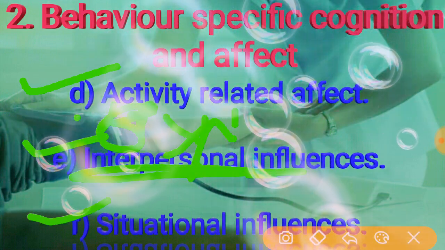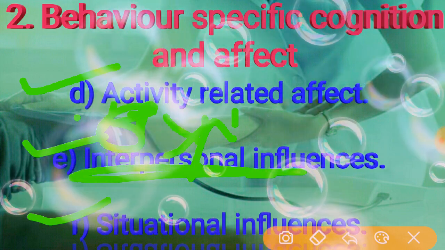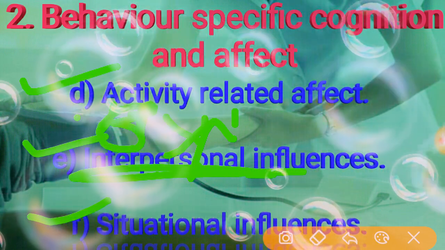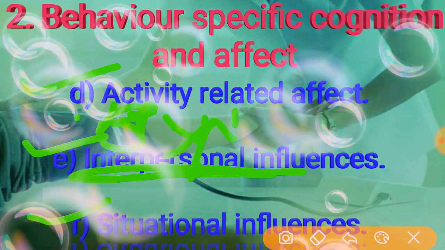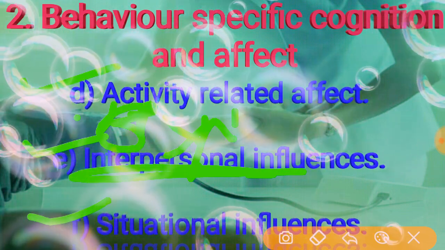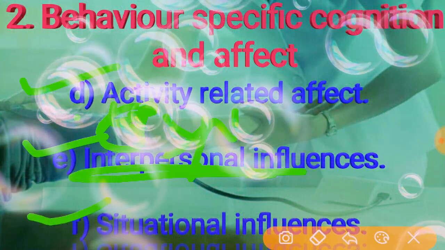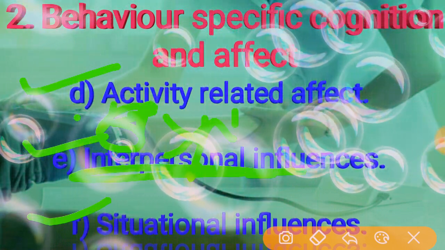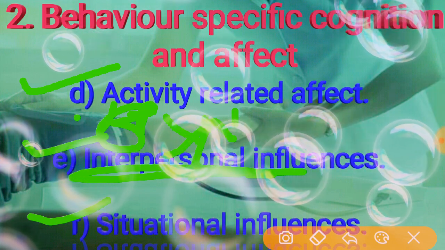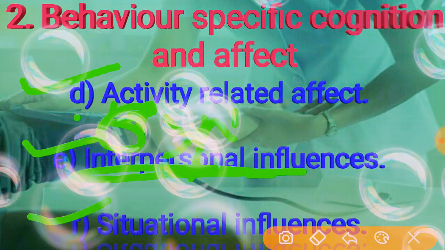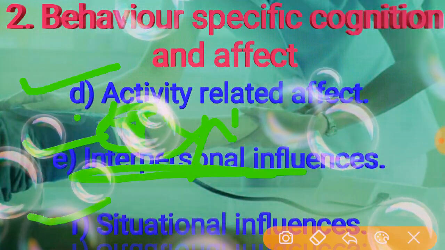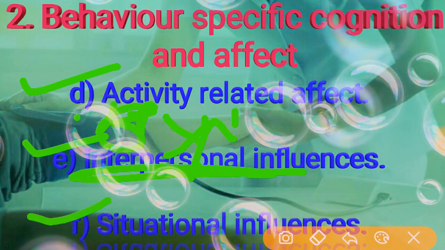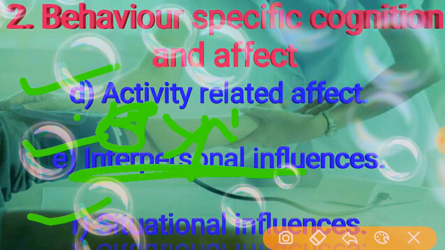Then the next one is situational influences. Sometimes a situation changes the person in a positive direction, and sometimes in a negative direction. Situational influences directly and indirectly influence health-promoting behavior, including perception of available options, demand characteristics, and aesthetic features of the environment.